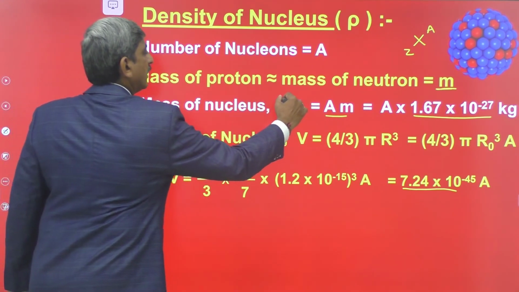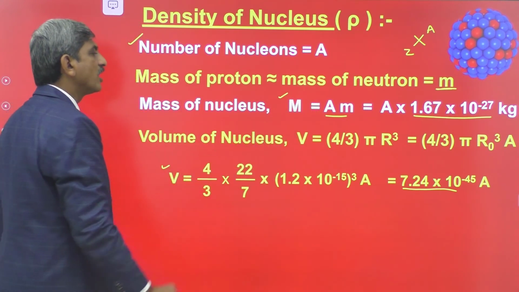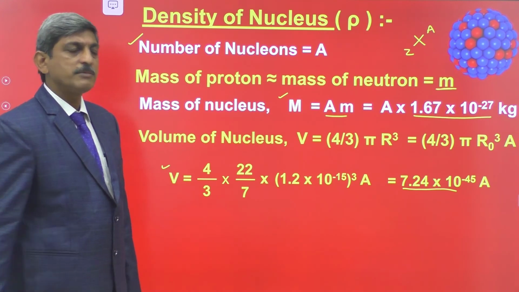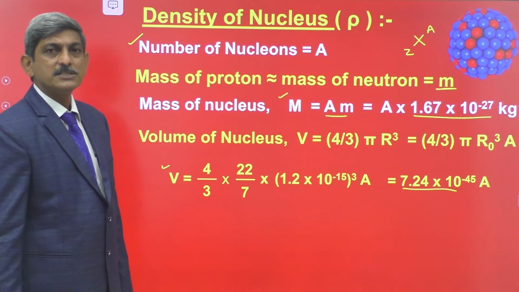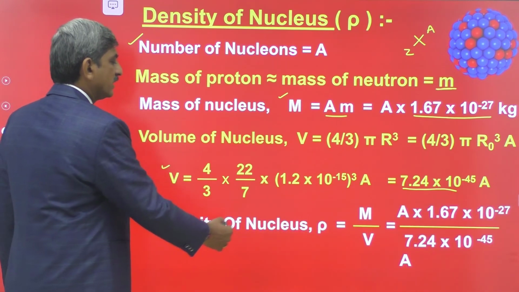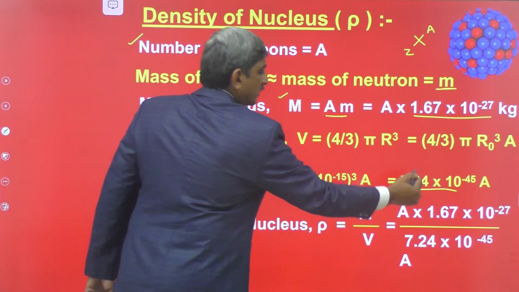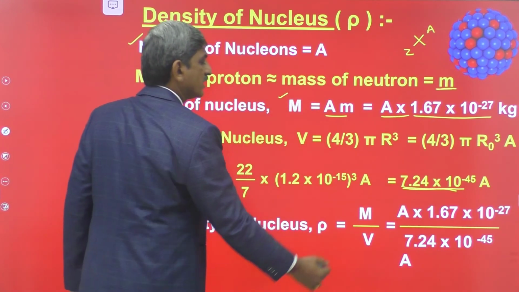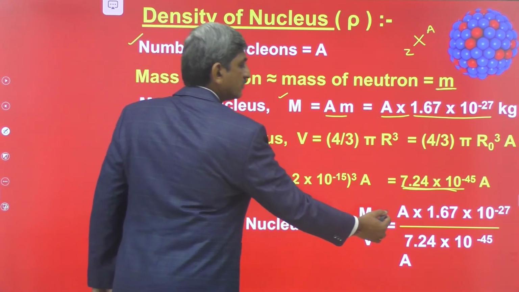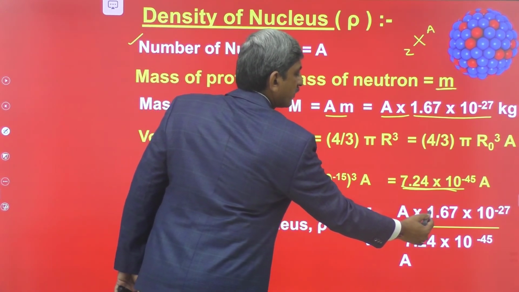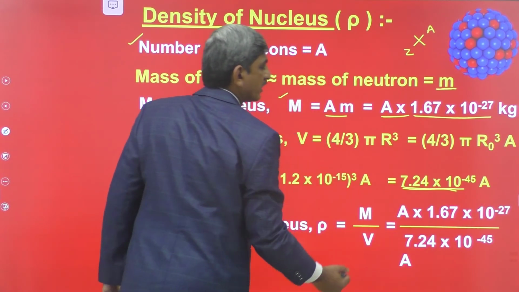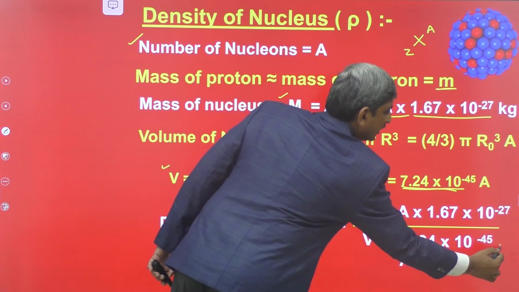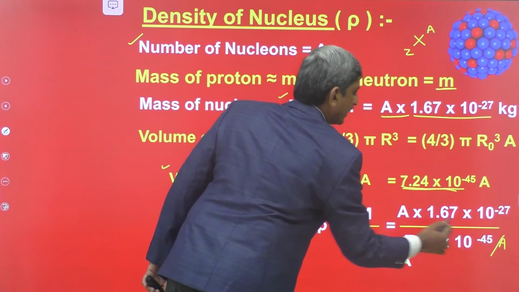Here we have the mass of the nucleus, and here we have the volume of the nucleus. By knowing the mass and volume of the nucleus, the density can be calculated using the formula density is equal to mass by volume. Substituting the mass and the volume of the nucleus in this equation, we have A into 1.67 into 10 to the power of minus 27 divided by 7.24 into 10 to the power of minus 45 into A. So this A cancels.